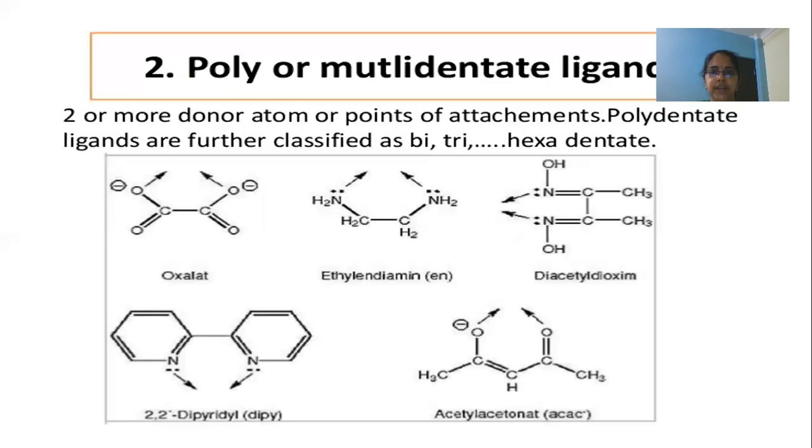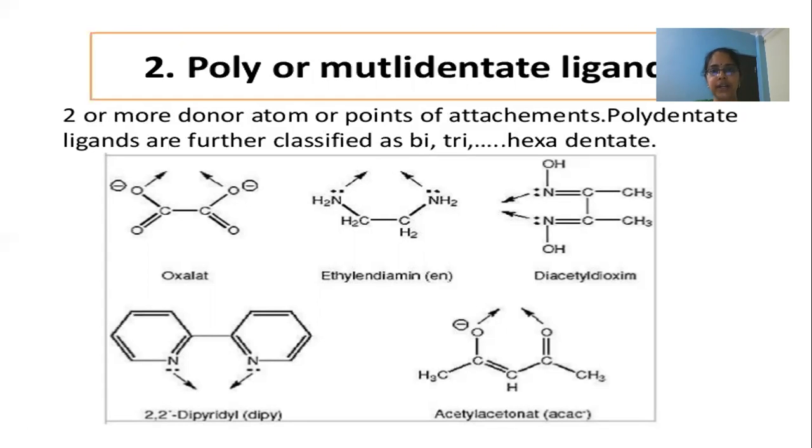Poly or multidentate ligands: if a ligand has more than one donor atom or points of attachment, and all the donor atoms are attached directly to the central metal, such ligands are called multidentate or polydentate ligands. In case of ambidentate, the ligand may contain more than one donor atom, but only one donor atom attaches to the metal.